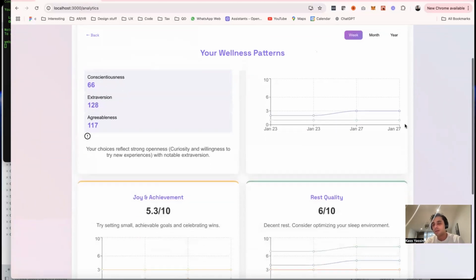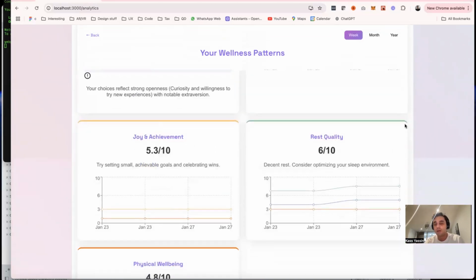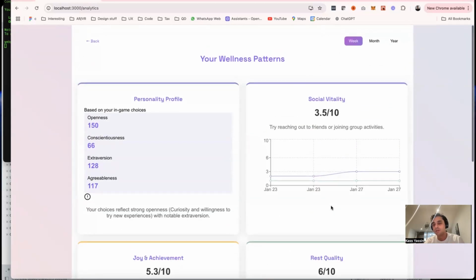And then it tries to gauge, at a very high level, based on what you're saying, how your wellness pattern might actually look. And obviously, this is super, super high level and very vague. So I think it would be really interesting to see how you could get that to be even more accurate. And then the other thing that's super interesting is that it's building out a personality profile about you.